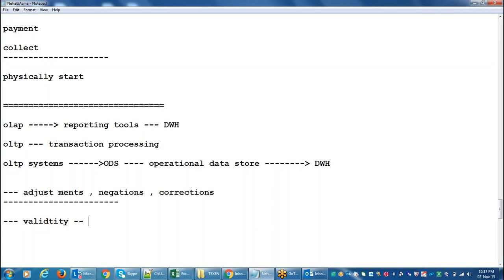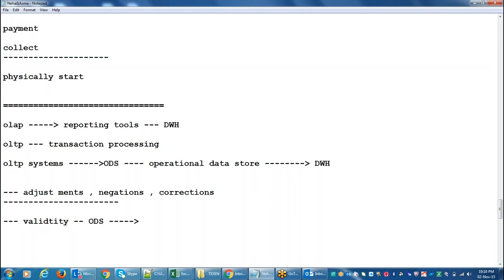So why is it deleted? What is happening in the backend is they will load that particular transaction, your invoice ID, how much you have purchased, and what is the discount amount or coupon discount amount. Everything will be stored in the ODS system. In the ODS system, up to how many months will the data be there? Up to 6 months only. So if you go after 6 months, what will they do?